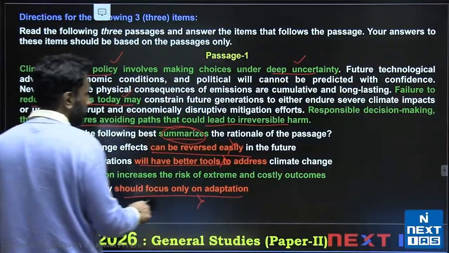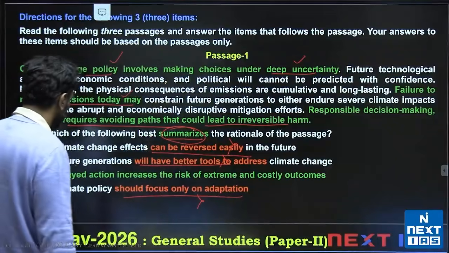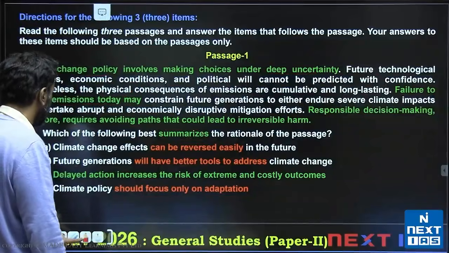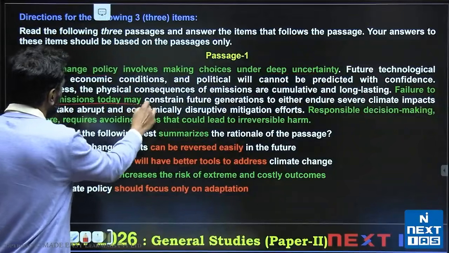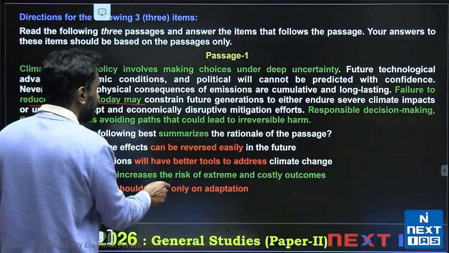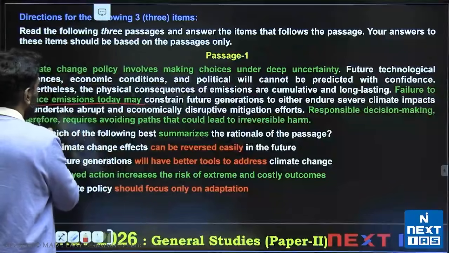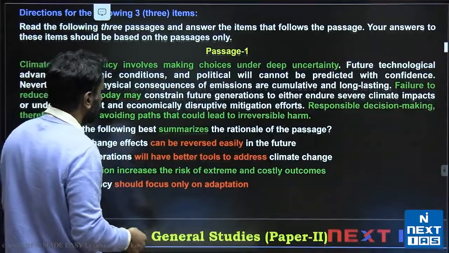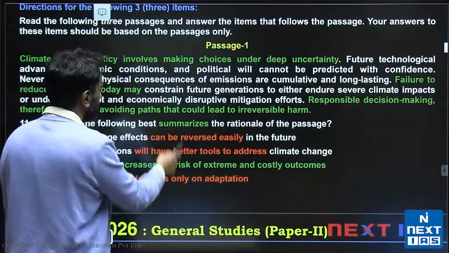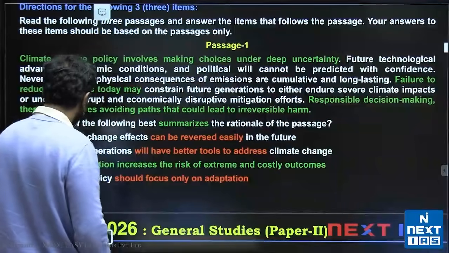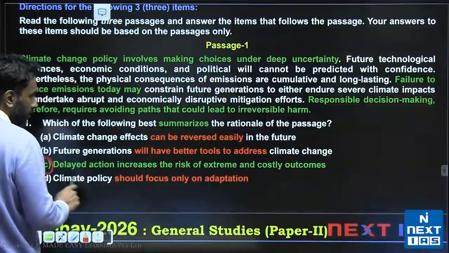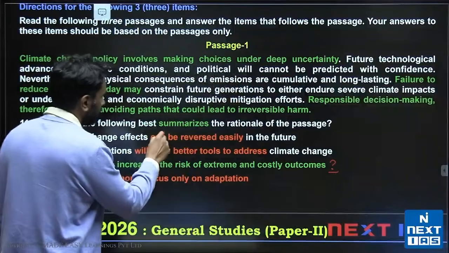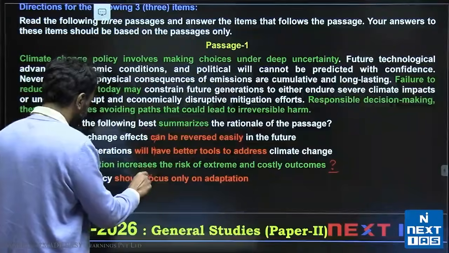Delayed action increases the risk of extreme and costly outcomes. Delayed action is based on this and increases the risk of extreme costly outcomes, because if we can't do this, there would be terrible cost to pay. Option C can include some other things about decision making, but nothing about decision making in option C. So option C is lacking in some way, but it's the best possible choice. It does not have these mistakes. Okay.